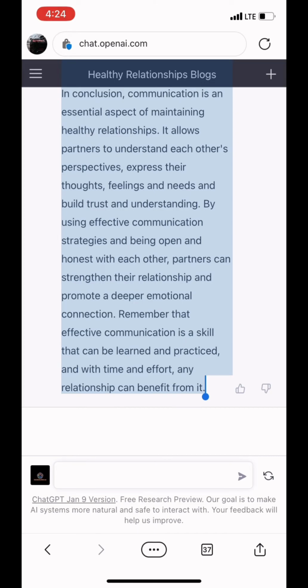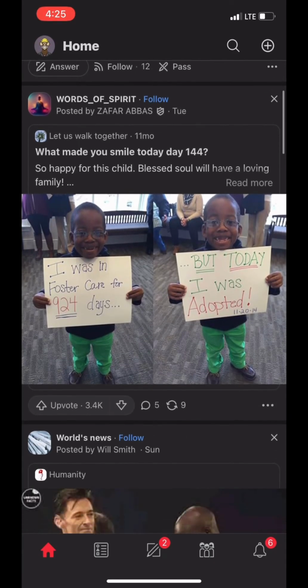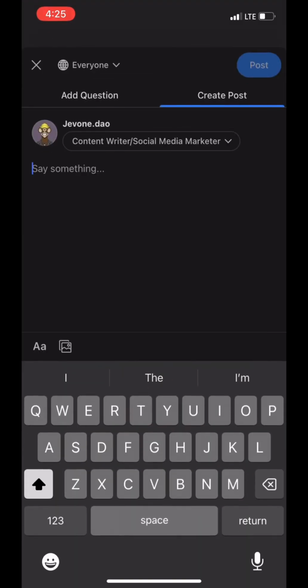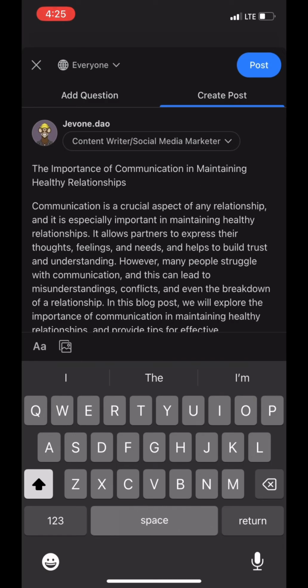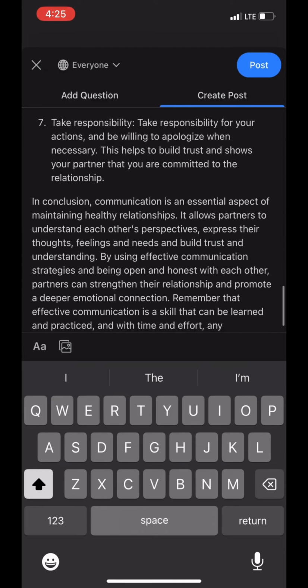And just like that, we just post it. It's just a blog, just giving your thoughts about the importance of a healthy relationship, what this AI has done. So here I am now on my Quora app, and what I'm going to do here, I'm just going to click on post and paste it, and boom, just like that, it's done.